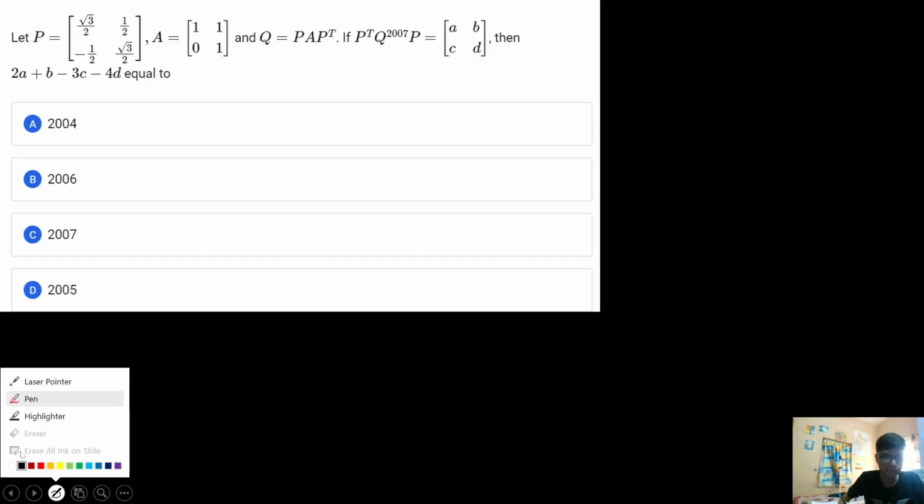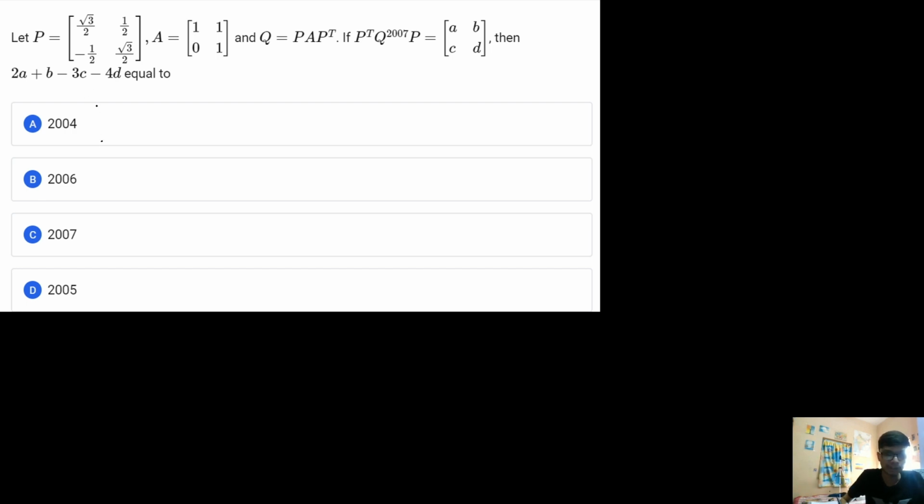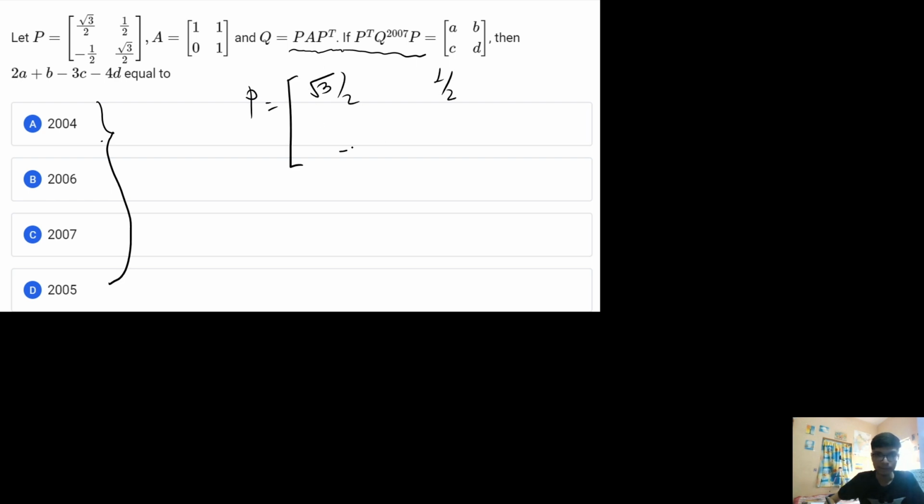Now if you see this particular question, you have already seen this type of question in the lecture of matrix and determinant. This type of question I have already talked about. By looking at this question, you should be very happy, as I discussed the IIT JEE previous year question of 2005. Now if I see the matrix P, which is given as root 3 by 2, 1 by 2, minus 1 by 2, root 3 by 2.